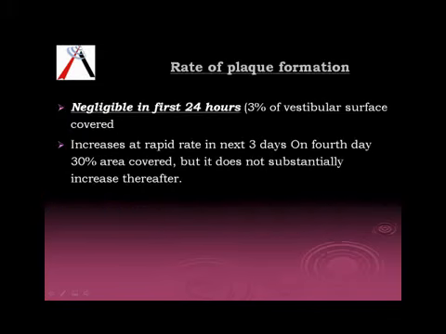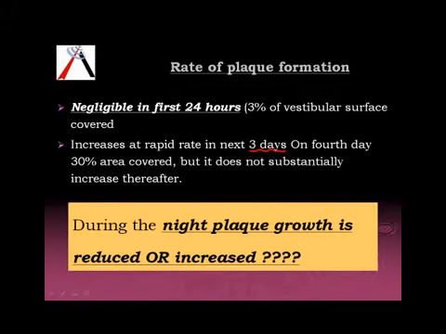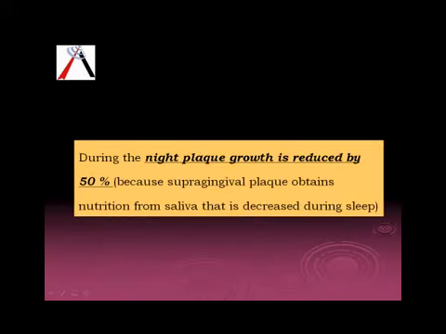Next, we talk about the rate of plaque formation. When the plaque starts forming, it is not so fast in the first 24 hours. Although it increases very rapidly for the next 3 days, after a certain period of time it does not increase much. Why that happens, we'll probably see later. But we have one question here. During the night, what happens to the plaque growth? Is it reduced or is it increased? During the night, plaque growth is reduced by 50%. Why? Because supragingival plaque obtains most of its nutrition from saliva, and saliva is decreased during sleep. Now, since saliva is not there, we don't have nutrition, and that is why we have less plaque.